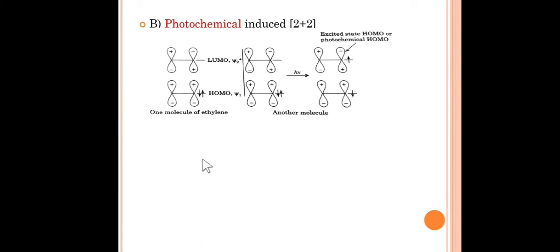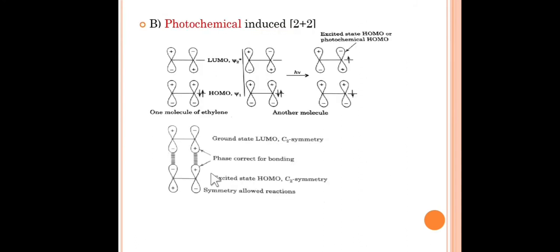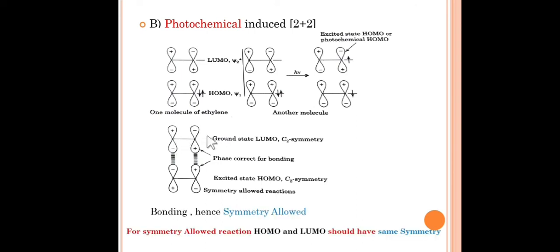You can see here in the first example, let's see for the bonding. For HOMO, this is a C2 symmetry. You can see this is a C2 symmetry, and for LUMO, this is also C2 symmetry. That means if we have same symmetry of HOMO and LUMO, there is a symmetry allowed reaction or symmetry allowed transformation.